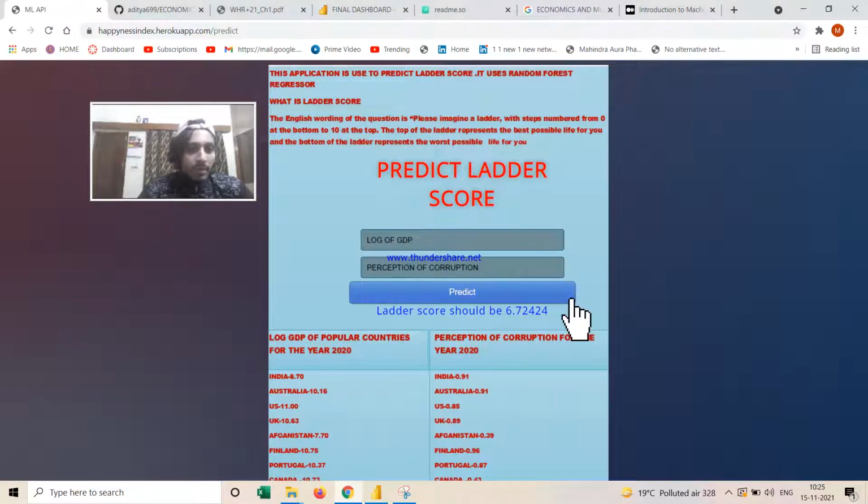So this basically enables us to see that by applying machine learning, herein we have used a random forest regressor, and any other machine learning technique can also be used. But a lot of back-end work has been done, a lot of statistical analysis has been done, and we have found out that the random forest regressor is performing well on this data set. So this is an application of how you can integrate machine learning with economics.